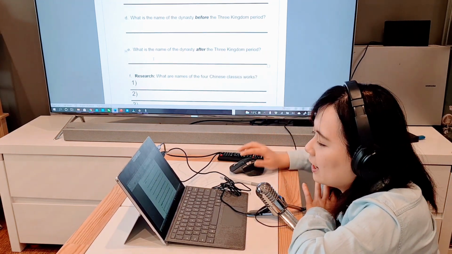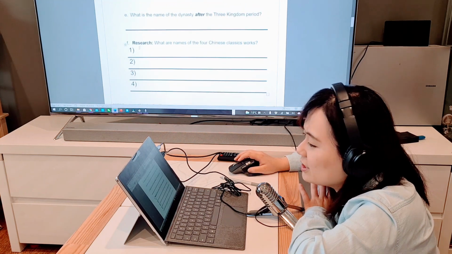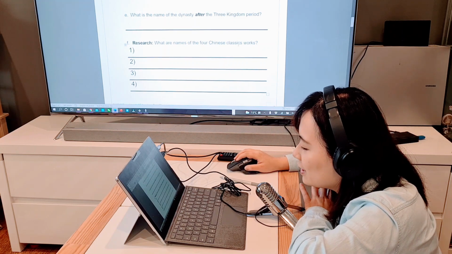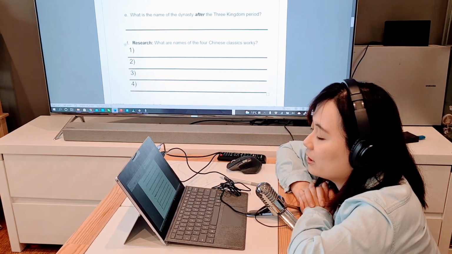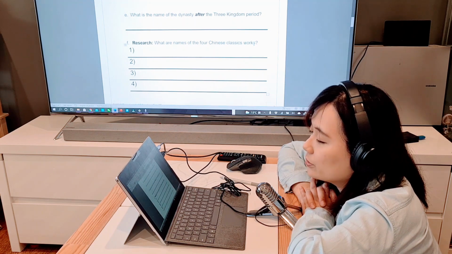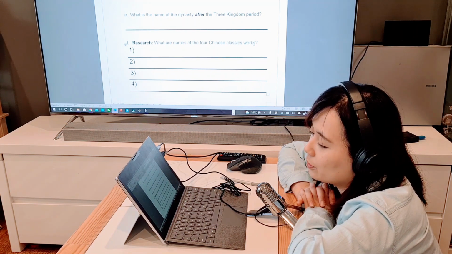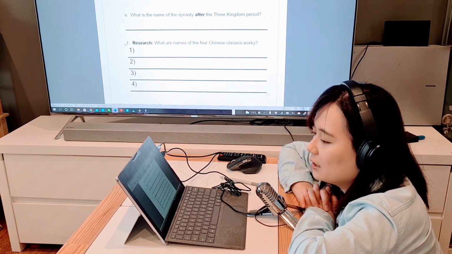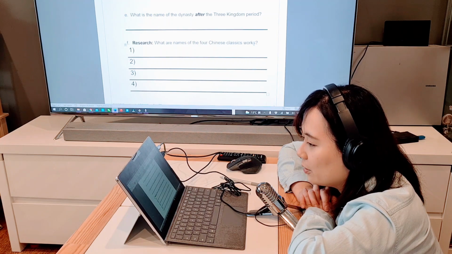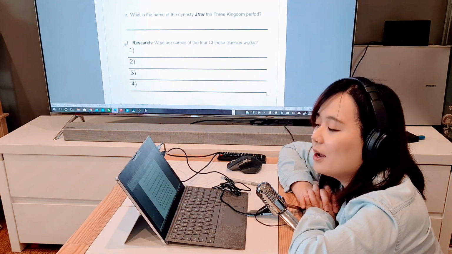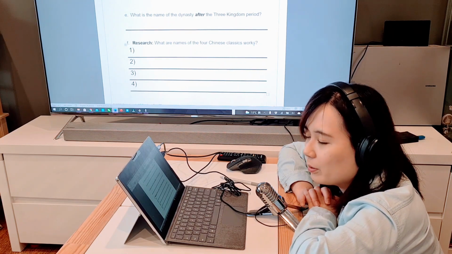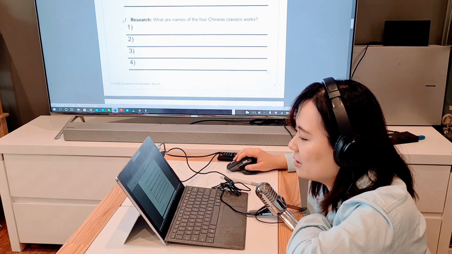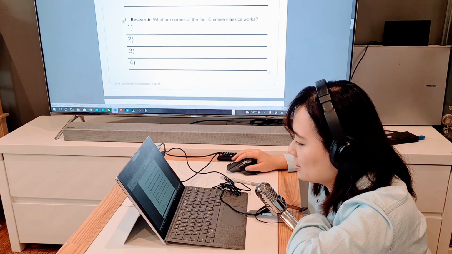That's question E. Then question F, that's a research question. What are the names of the four Chinese classical works? So what are the names of them? Now we know one of them is called the Romance of the Three Kingdoms, but what are the other three? One of the other three, we have already learned about before, but there are two other ones that we probably have not heard that much. So let's find out what they are and tell us with your answer here.